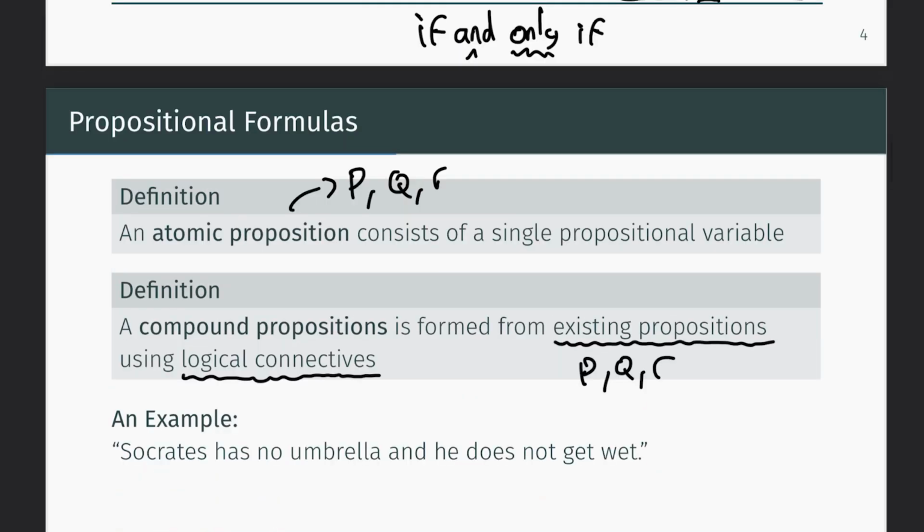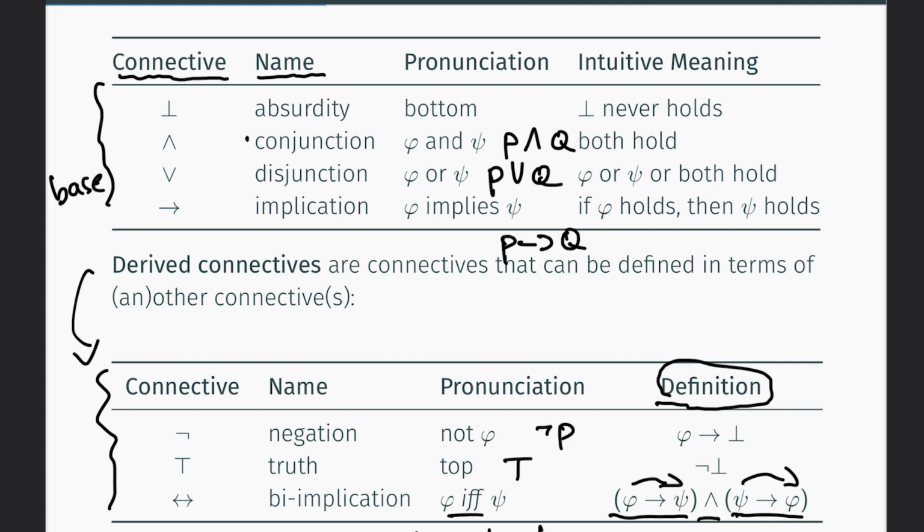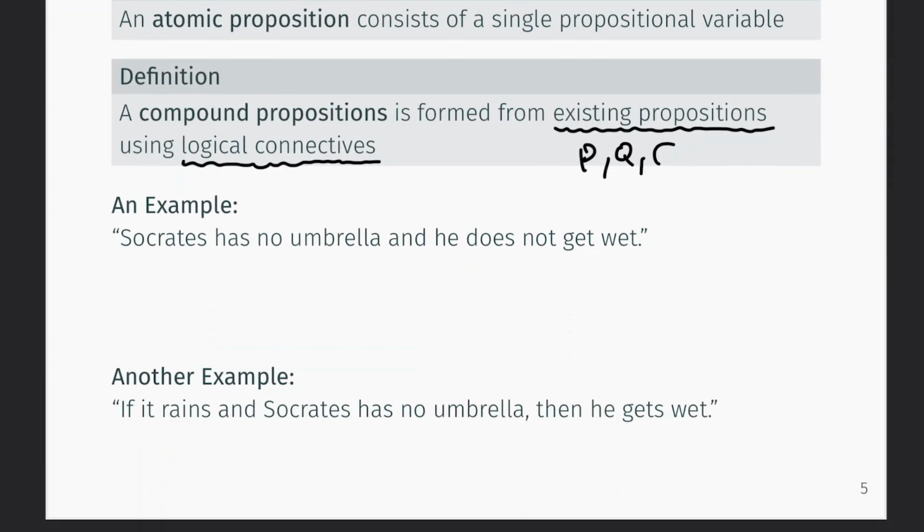So let's look at an example from above. Remember conjunction. It works on two values, phi and psi, or in this case as an example, P and Q. Because we know P and Q are existing propositions, let's use those two and create a new compound proposition using conjunction. Conjunction needs two operands, one at the left side, one at the right side, so P and Q. Now this is a new compound proposition that also belongs to the set of existing propositions.